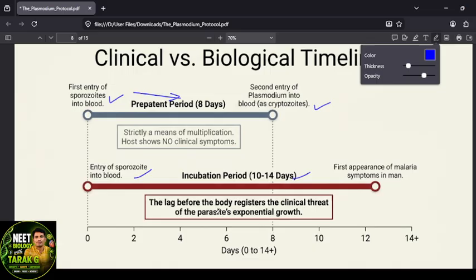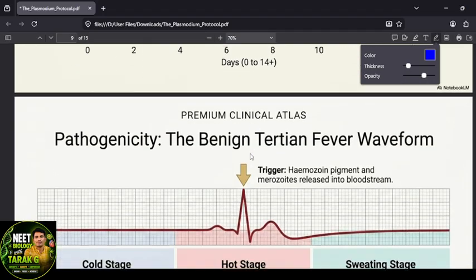The lag is the time before the body registers the clinical threat of the parasite. Exponential growth: see here, 2, 4, 6 and so on, it keeps doubling within the 14 days. Prepatent period is 8 days and incubation period is 14 days. Here is the second entry of Plasmodium into the blood, exactly the cryptozoites, with no symptoms. Later there will be symptoms.